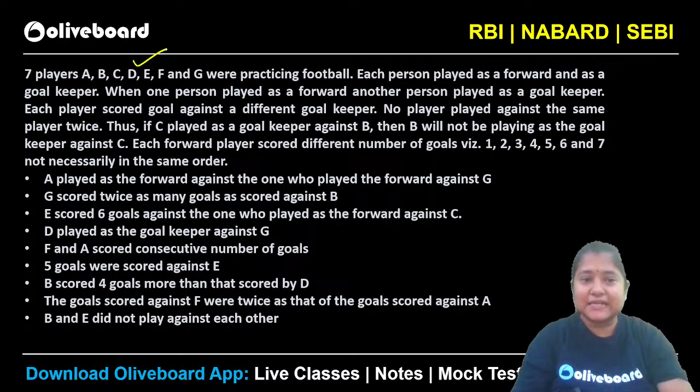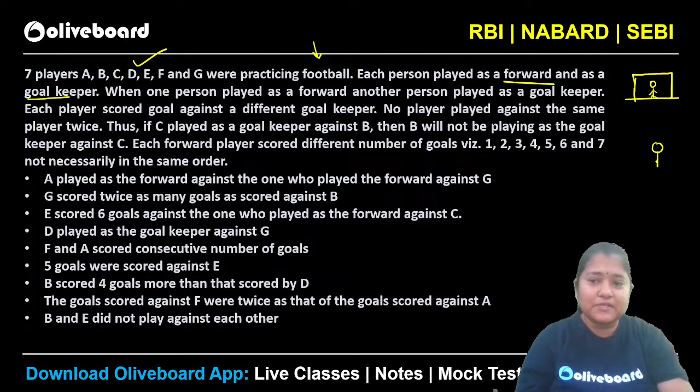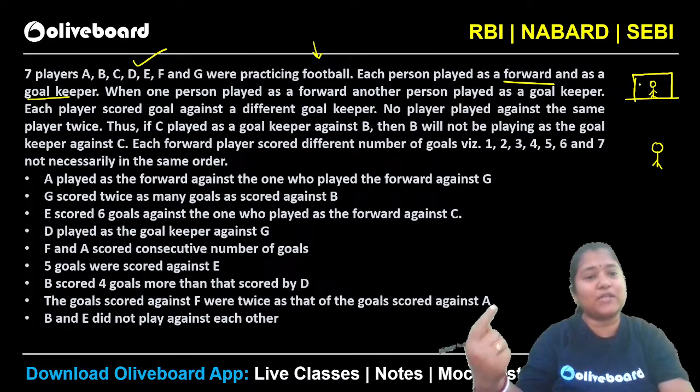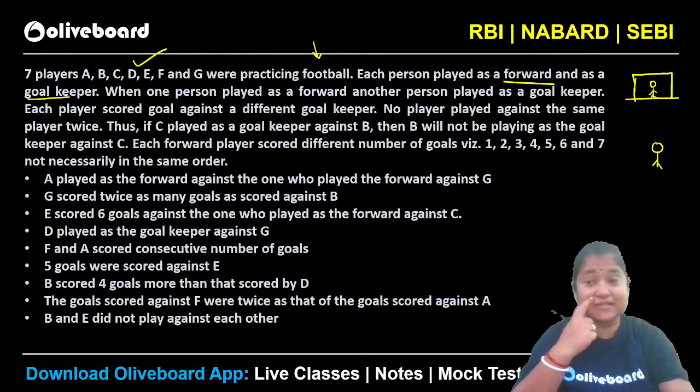So you can see that there are 7 players, A to G, who are practicing football. Each person plays as a forward and as a goalkeeper. So let's say there is a goal post here, a football goal post. One player will be standing in front as a goalkeeper, and there will be one person who will be practicing goals here. Everybody has to once play as a forward and once play as a goalkeeper. That is the meaning here.